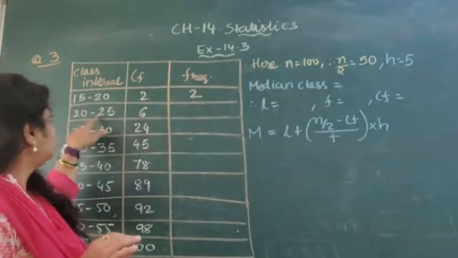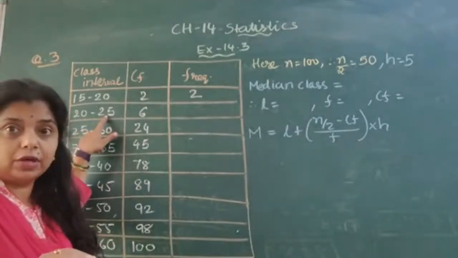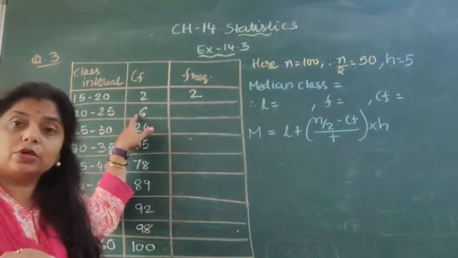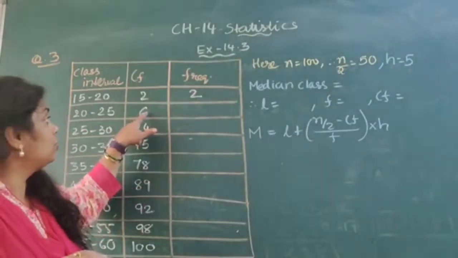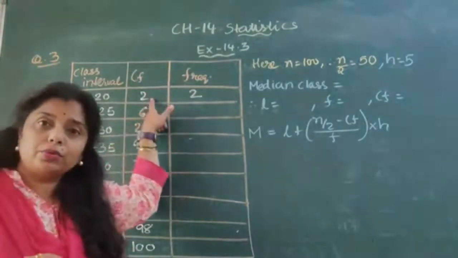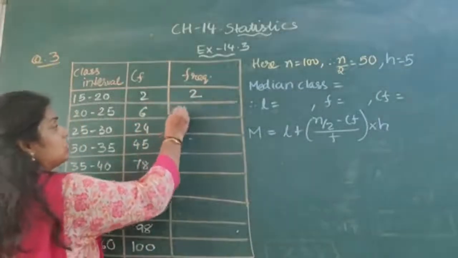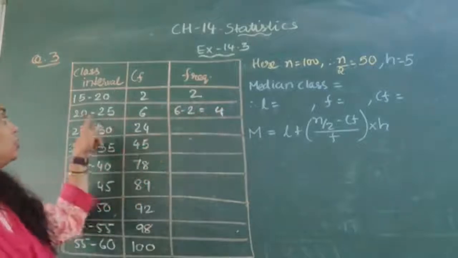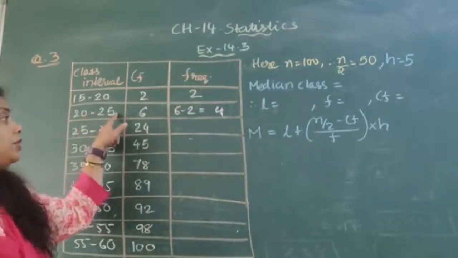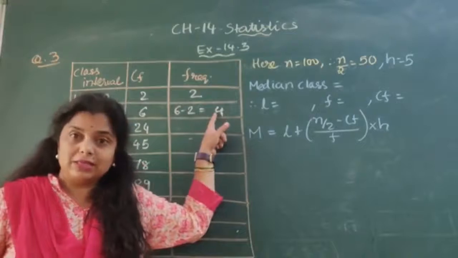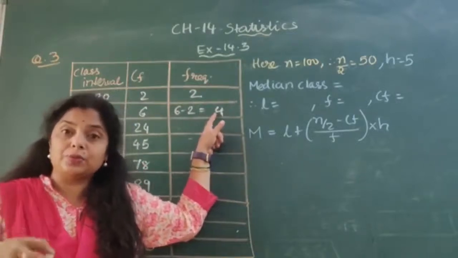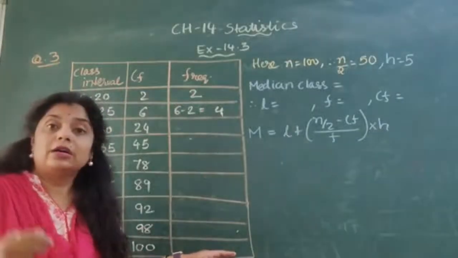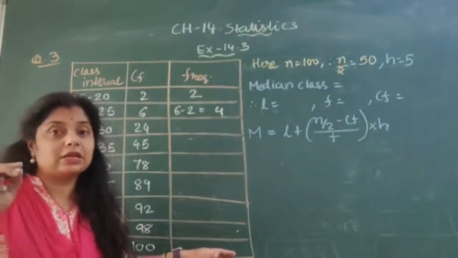Now up to 25, the total policy holders is 6. So from 6, 2 are from below 20, so we have to cut. So 6 minus 2 is equal to 4. So the frequency for the class 20 to 25 is 4. Is it clear? Like that we have to subtract gradually, and then finally we get the frequency of each class.